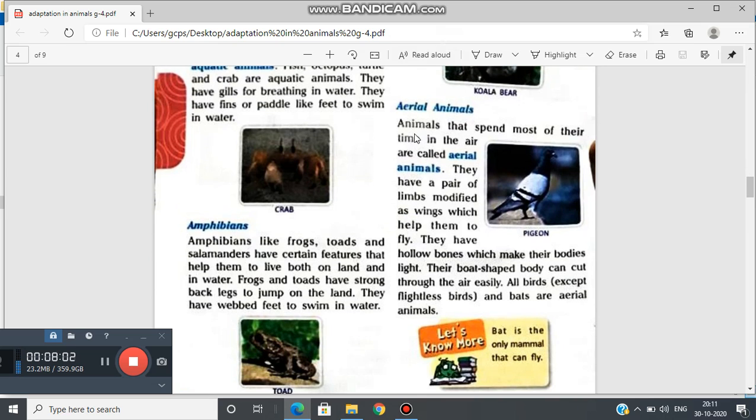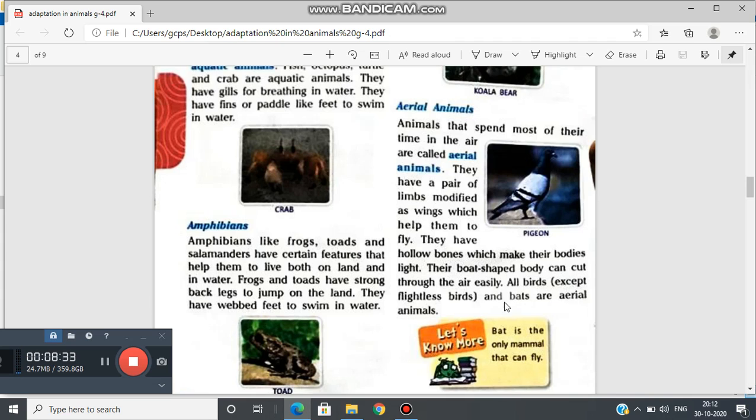Next is aerial animals. Animals that spend most of their time in the air are called aerial animals. They have a pair of limbs modified as wings which help them to fly. They have hollow bones which make their bodies light. Their boat-shaped body can cut through the air easily.